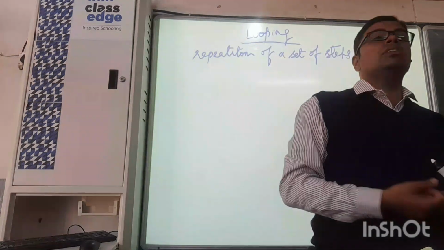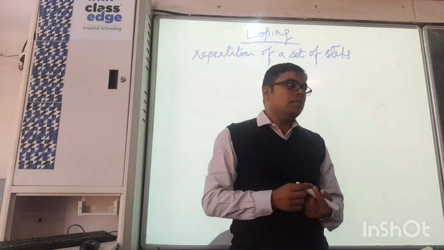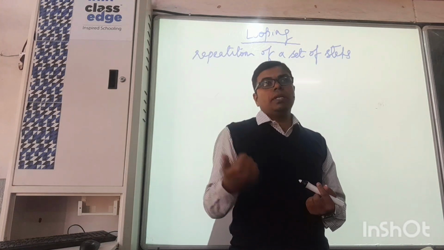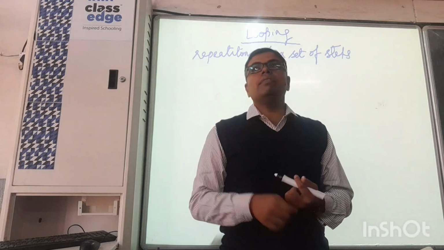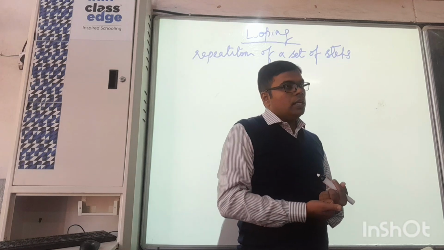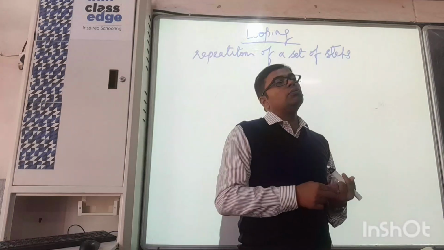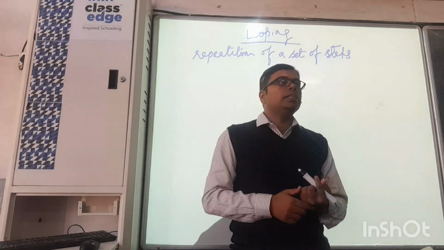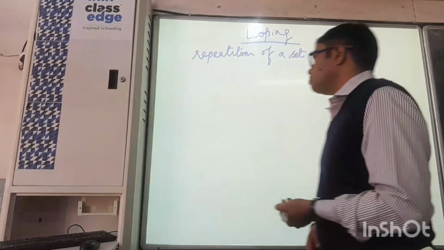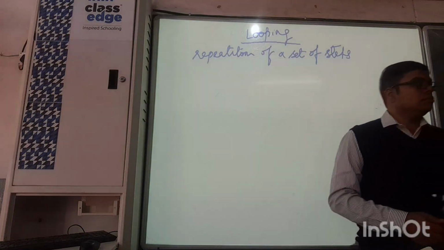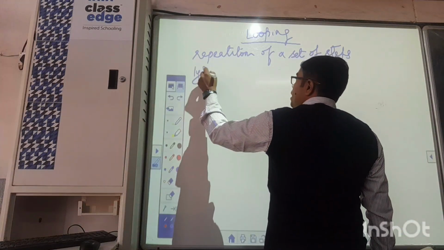That is also repetition. Song you listen on any of the music players or any of the apps, that is also an example of repetition. That is also looping. In a few of the apps, the buttons are given with the name loop. Okay, so that the same song or the same series of songs, if you want to listen again and again, you can just press the loop button. It will keep on continuously repeating itself. Any doubt with the definition? Okay. Next we can have the discussion about types of loop.